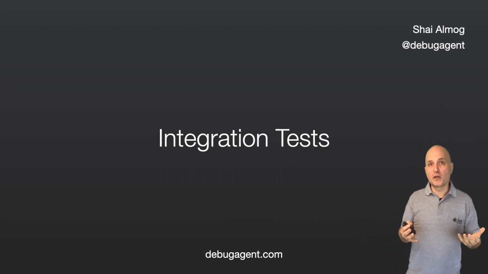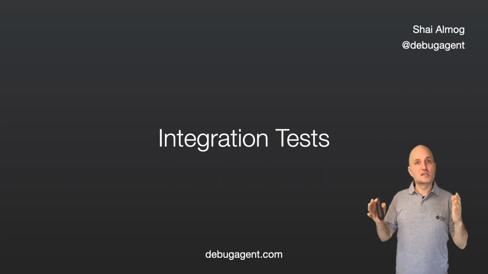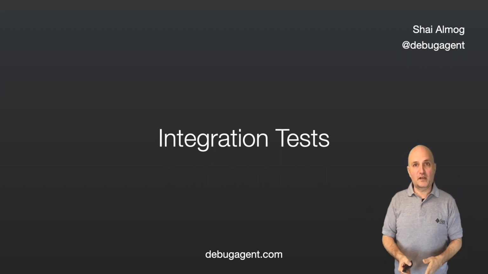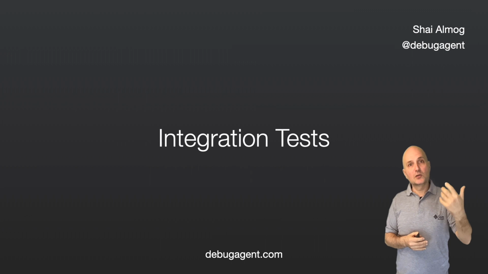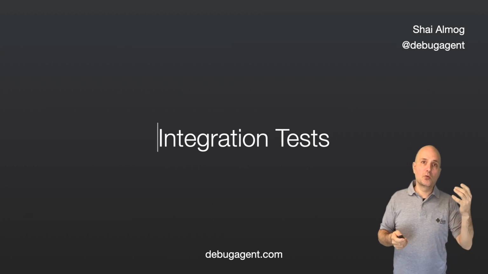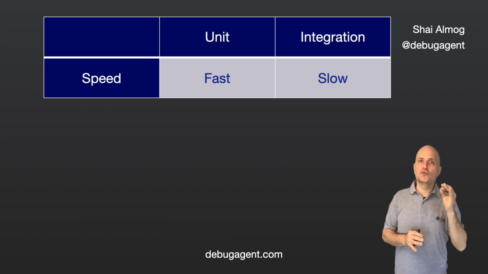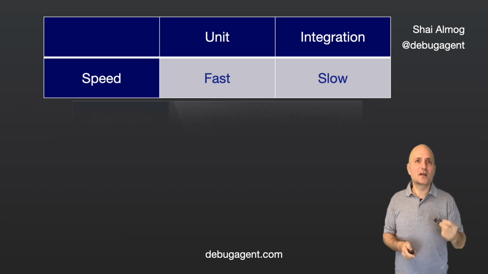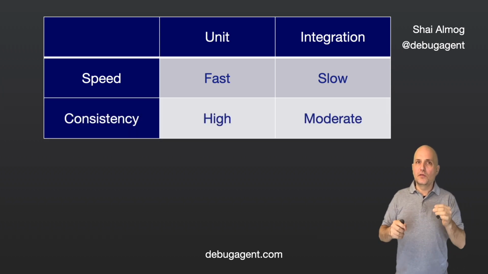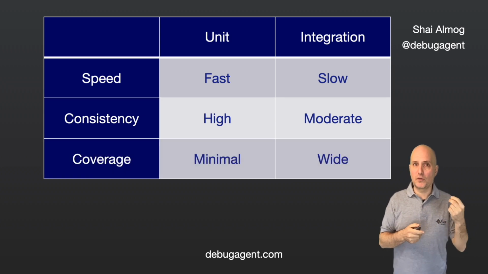Using too much mocking is considered problematic since it reduces the quality of the tests. Integration tests can include mocking, although this isn't as common. Unit tests are fast. This means we can run them all the time, sometimes even as we type within the IDE. They are consistent since they run on a smaller portion of the code.